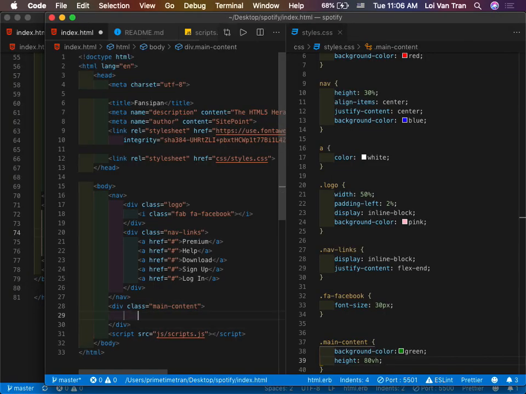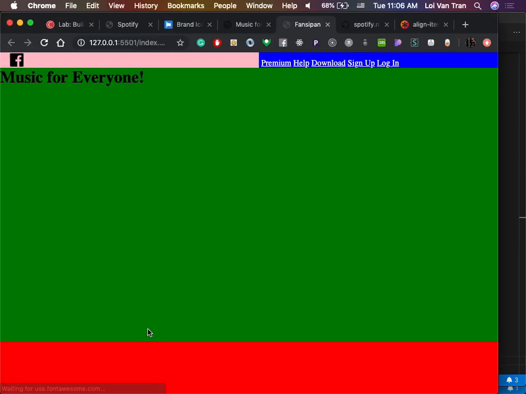Okay, so what do we need in here? We need an H1. What did they say? Music for everyone. We save it. Jump back over here. We have music for everyone, but why is it in the top left? Because remember, in HTML and CSS, every single element inside of something starts off in the top left. So in order to position this correctly, centered both vertically and horizontally, we could look at the styles and just hard code it, right?